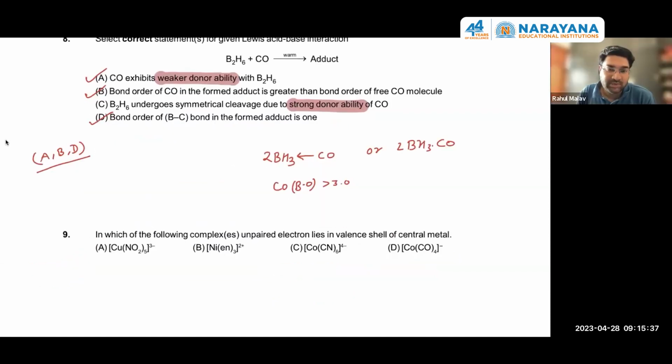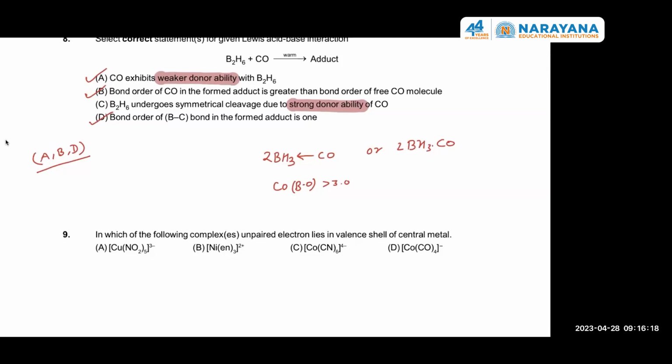Okay. Anybody needs more time? Question. I think everybody can easily grasp the question language: for the complexes which have unpaired electrons, first of all you should focus on the options and check whether they will have unpaired electrons or not. See, in option B, Ni+2 will not have any unpaired electron. In option A, it will be copper+2, so it will have a d9 configuration. And in option C, it will be cobalt+2. It will also have an unpaired electron.